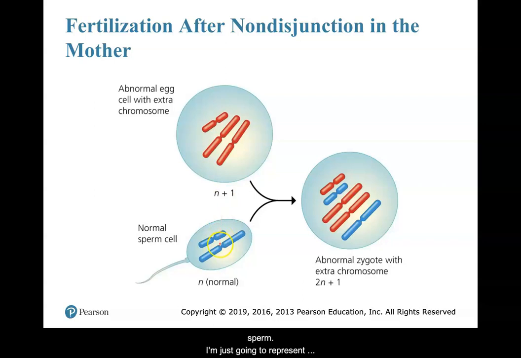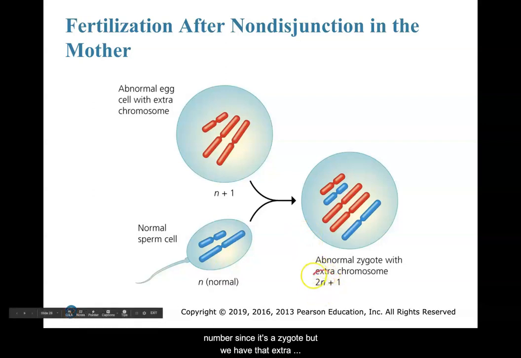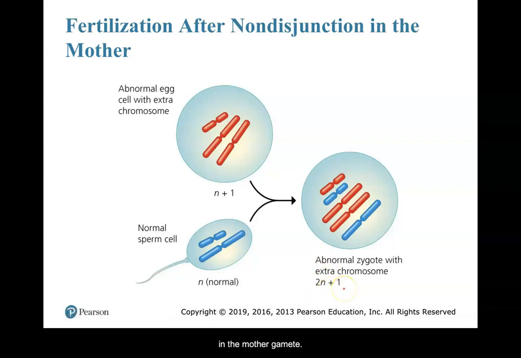And here we have a normal sperm. So I'm just going to represent that with the haploid number N. And there's the abnormal zygote that forms with those abnormal number of chromosomes. So it's a diploid number since it's a zygote, but we have that extra chromosome that we got from non-disjunction that occurred in the mother gamete.